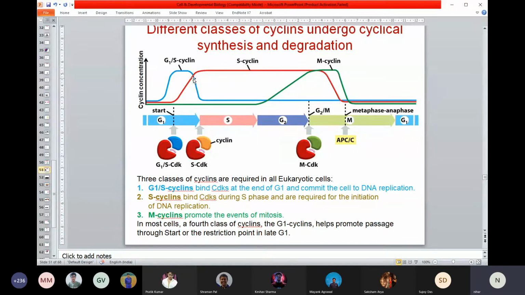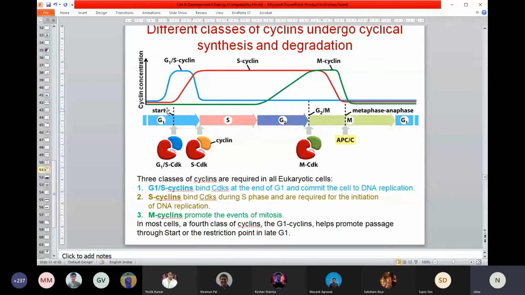Okay, then again its level drops once the cell is in S phase. But just at the beginning of the S phase, there's another cyclin that goes up. It's called S cyclin. So this S cyclin will bind with CDK and then form the S-CDK cyclin complex. So that will allow the S phase to continue. So like this, there's another called M cyclin. So there are about 4 cyclins. I just mentioned 3 major cyclins.